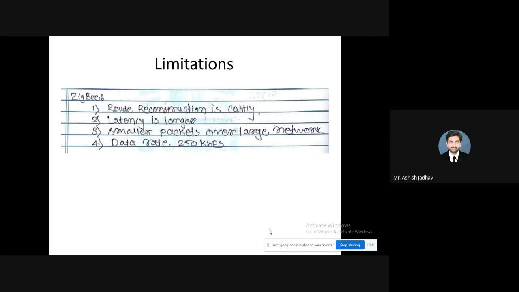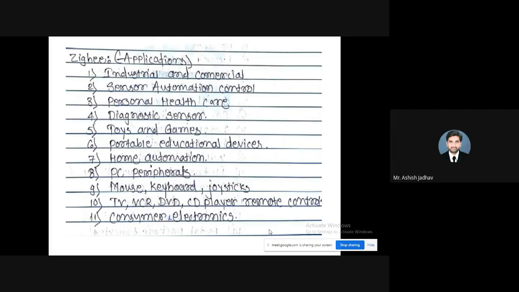After that, applications. So what applications can we find for Zigbee? You can find different applications here, industrial and commercial. This is one of the applications. Then we have sensors and automation. Right. So sensor automation is another application area.